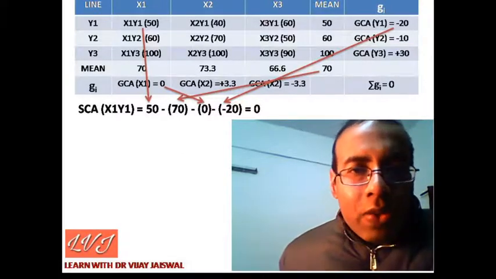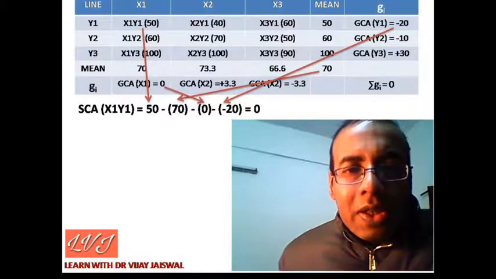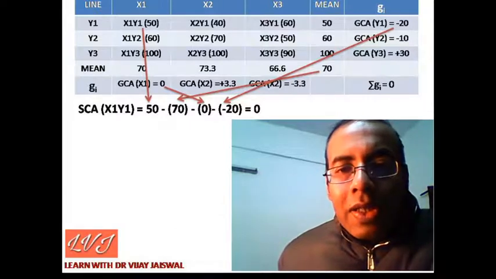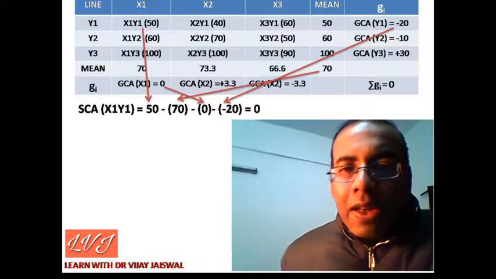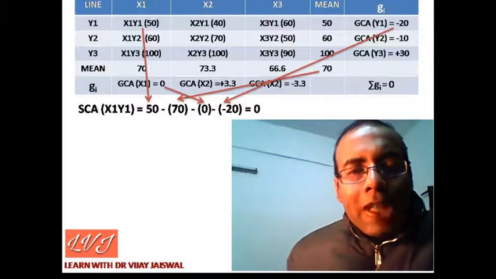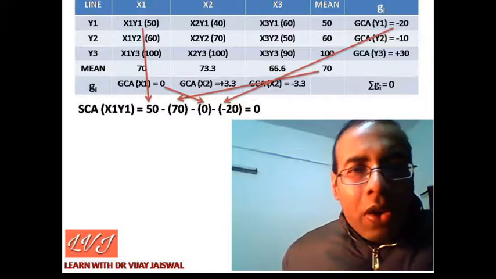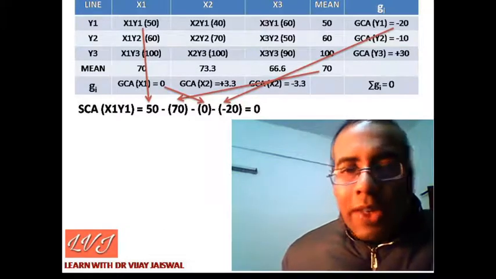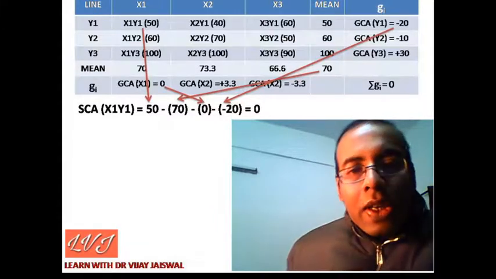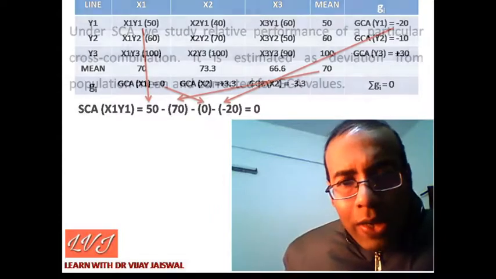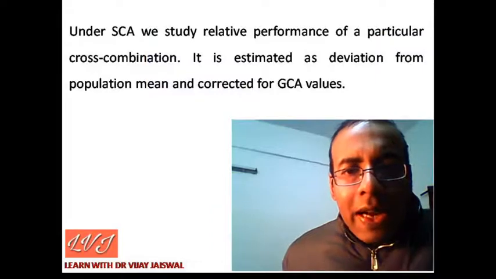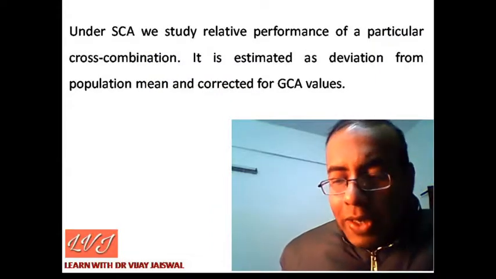The value for x1 general combining ability was 0. The value for x2 general combining ability was plus 3.3. Similarly, we had all the general combining ability values. Now suppose I am trying to calculate specific combining ability for the x1y1 cross, the first cross. What we will calculate is the deviation from the population mean, corrected for general combining ability.